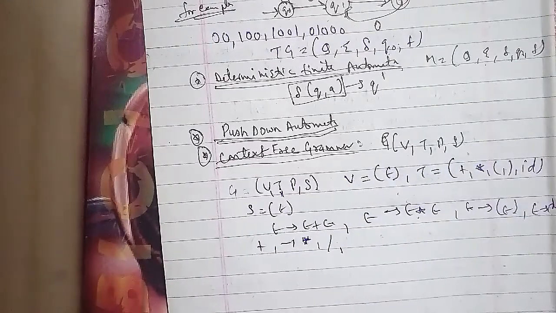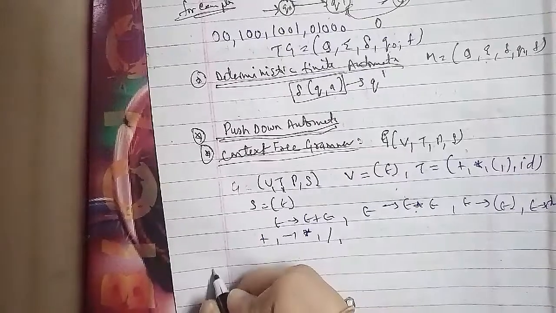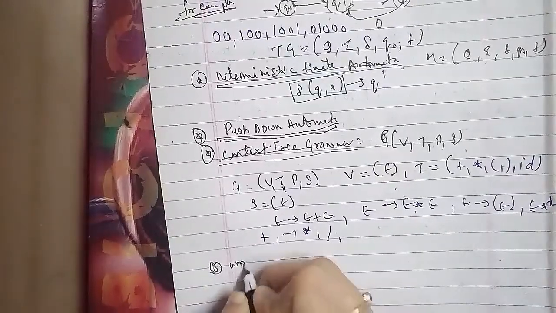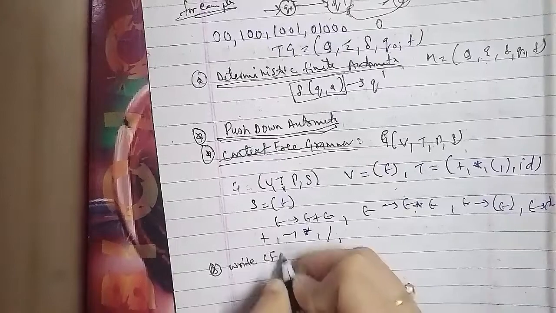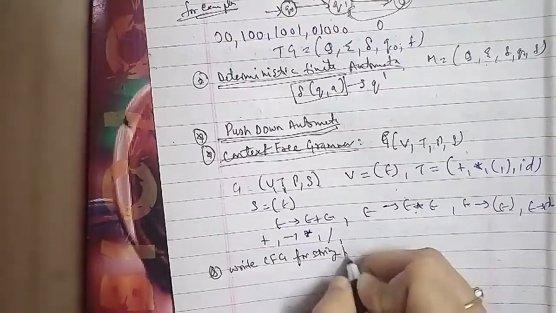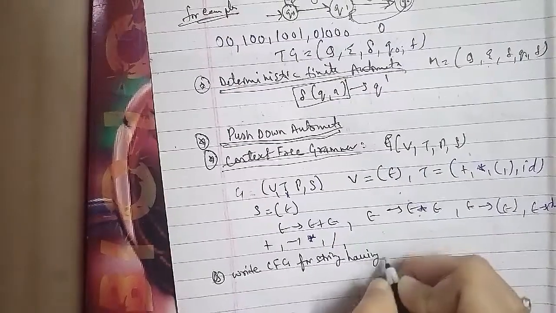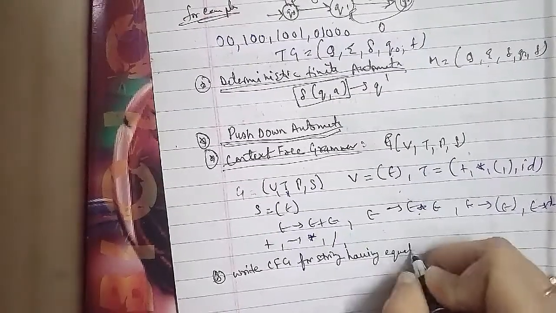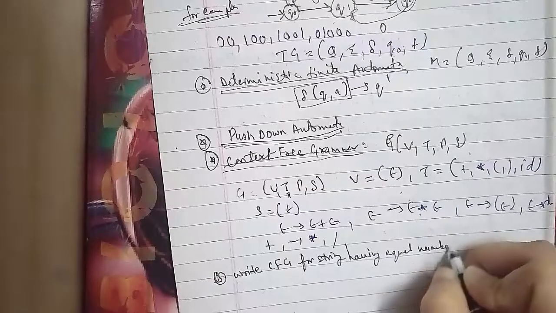In this, the palindrome is generated over binary, so it will be 0 0 0 1 0 1 1 1 0 1 1 1 1 0 0 1 1 1.